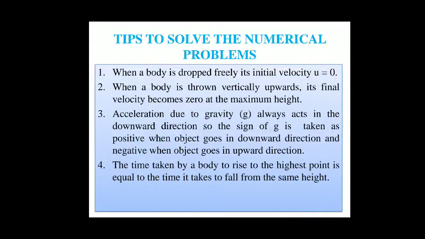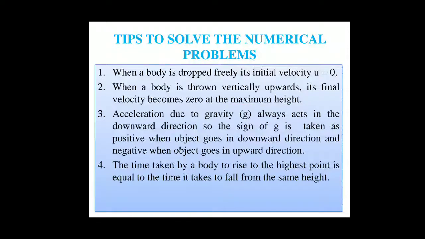Now, tips to solve the numerical problems: when a body is dropped freely, its initial velocity u is equal to 0, meaning dropped from a height, then initially it was 0 and when it starts moving then it gains velocity. When the body is thrown vertically upwards, its final velocity becomes 0 at the maximum height.